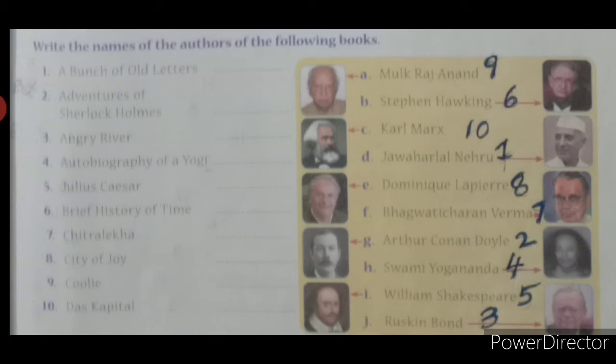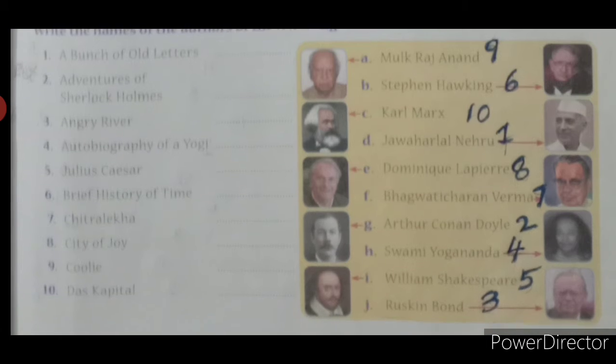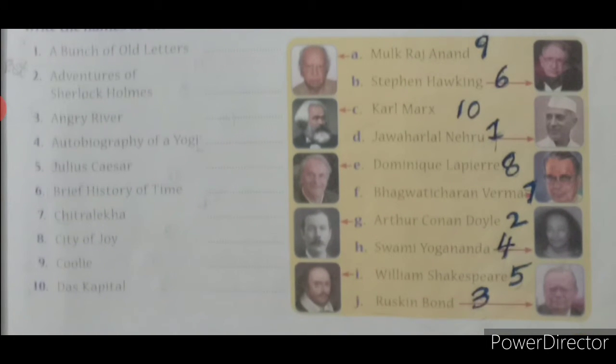Then Dominique Lapierre is the answer for 8th one, City of Joy. Then Arthur Conan Doyle is Adventures of Sherlock Holmes. So I have written the answers here. You can go through the answers or you can refer to the book back for the answers. Okay, so this is page number 17. Is that clear? So I have marked the numbers. You can see the numbers how I have marked here. Make it bold so that it is visible for you all. Okay.